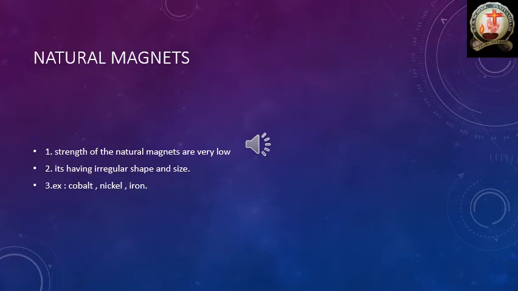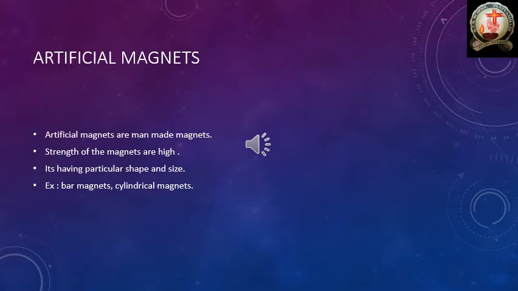So this is the explanation about the natural magnets. Now, artificial magnets. Artificial magnets are man-made magnets. These magnets are prepared by man. The strength of these magnets is high. Actually, these magnets are prepared by humans, correct? So why is the strength high? Whatever attraction power we need, that much we can give to that magnet when we produce it. So the strength of these magnets is high.